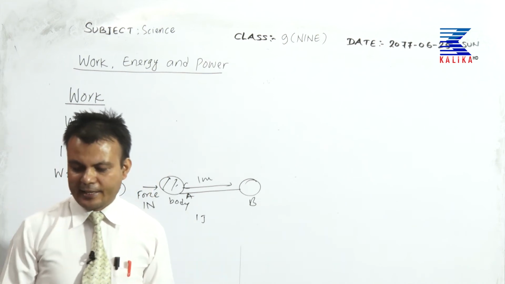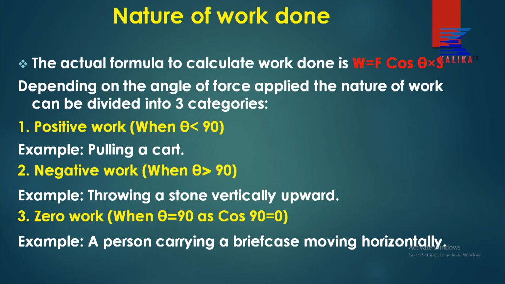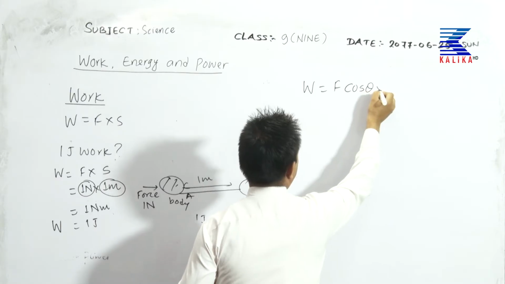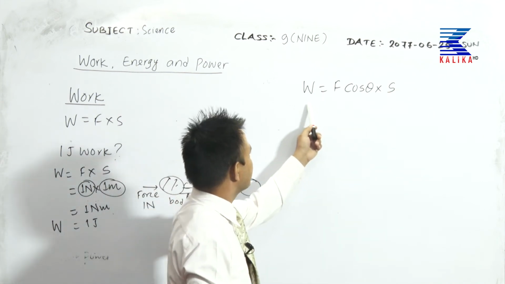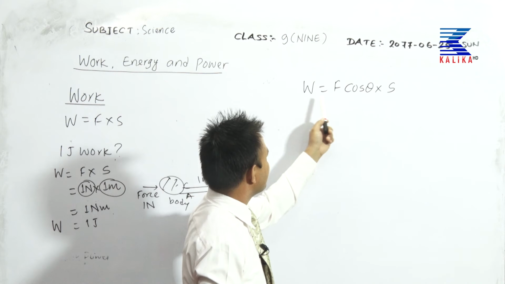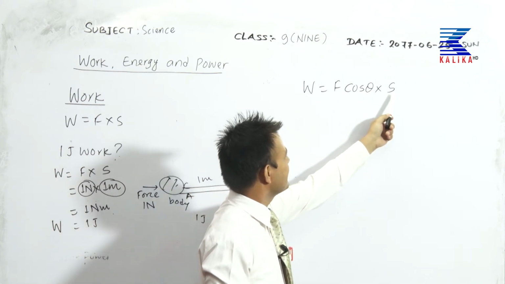Next one, have a look. Nature of the work. So in the beginning, as I talked about the natures of the work or types of the work, so on the basis of that, I'm going to talk about again a positive work, negative work, and zero work. Positive work, negative work, and zero work. Okay, the actual formula of work done, W equal to F cos theta into displacement. Yes, the actual formula of work done, W, is F, means force, cos theta into S.